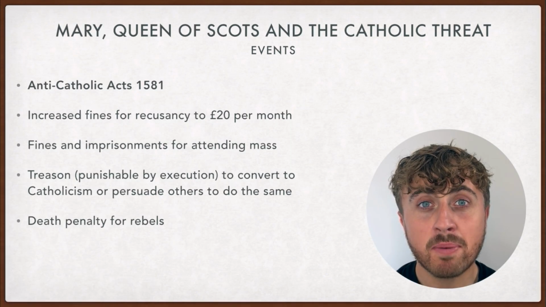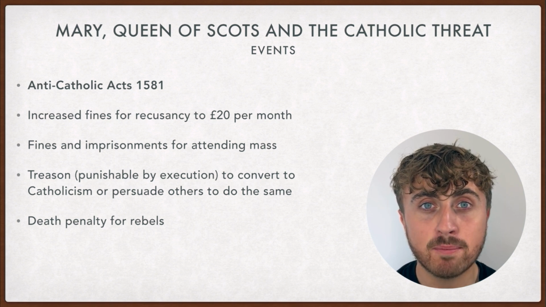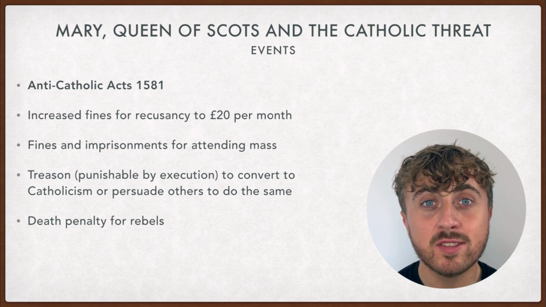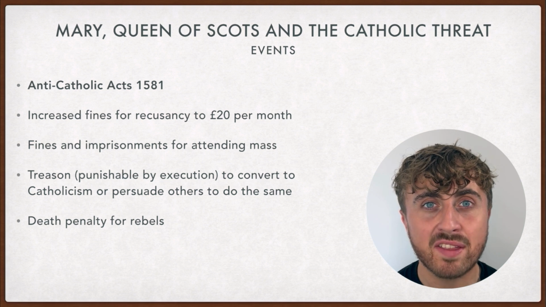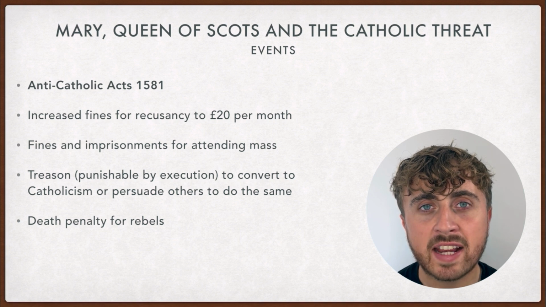This also encouraged the passing of the Anti-Catholic Acts in the same year. Elizabeth increased the fines for recusancy to £20 per month, and there were fines and imprisonments for attending Mass. It was now considered treason, which was punishable by death, to convert to Catholicism or persuade others to do the same. Any rebels would face the death penalty.